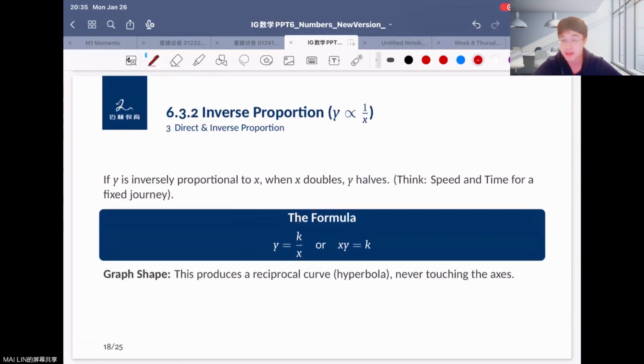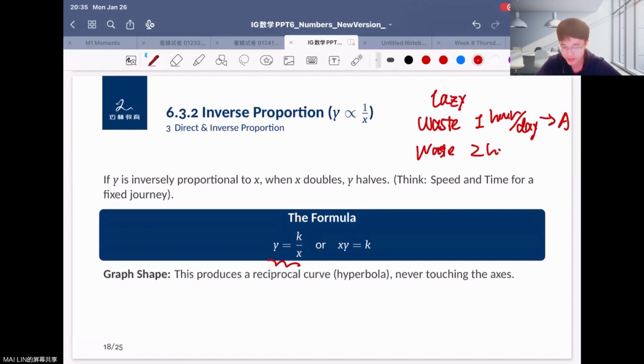Another relationship is called inverse proportion. Here we can find the formula is y equals k over x. So they have different or opposite relations, right? Like if you're lazy and waste time before your test: if you waste 1 hour a day before a test, maybe you'll get an A score in your final. If you waste 2 hours a day, finally you get a B score in your test, or if you waste 3 hours a day, you get a C score.